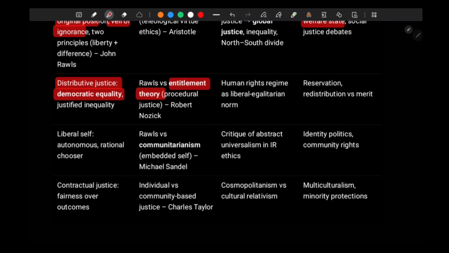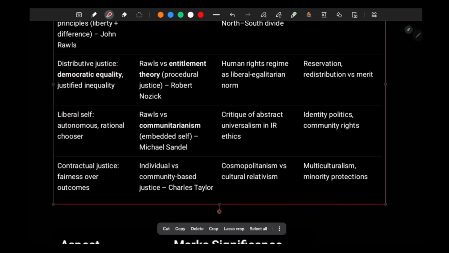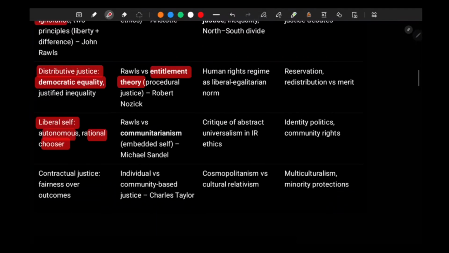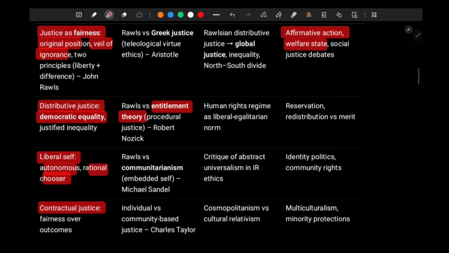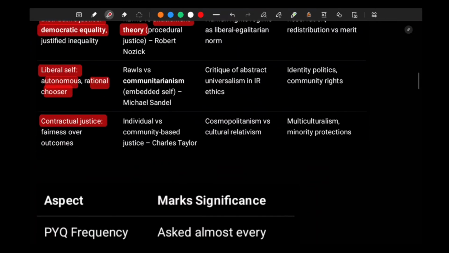entitlement theory of justice. We are going to see Robert Nozick as well. Right? Liberal self, autonomous rational choosers, original position, veil of ignorance, contractual justice, right? Concepts like this we have to see in theory of justice, very foundational to the subject, very central to the subject, right?